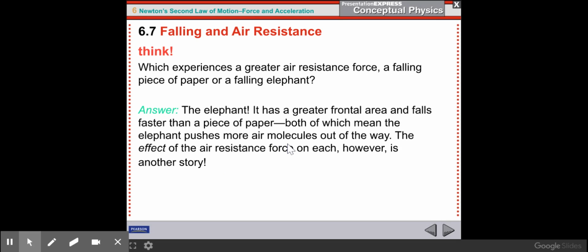The effect of the air resistance force on each, however, is another story. So obviously the elephant's going to fall faster, despite the fact that it feels more air resistance. Its mass, its weight is so much greater that the weight is still far greater than the air resistance, so it will fall faster.